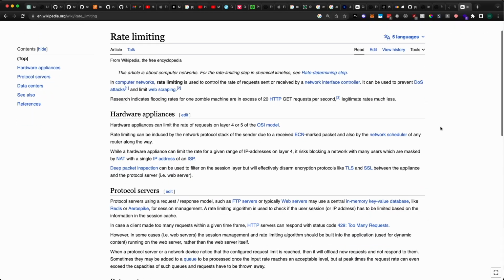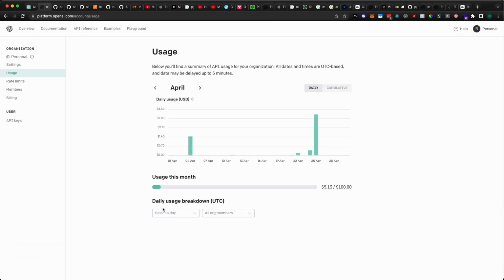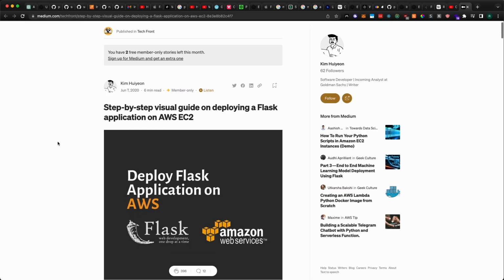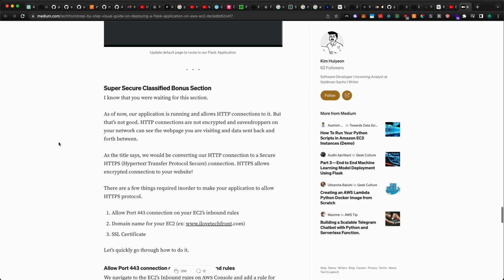Rate limiting is just for the off chance that people actually use Scape GPT, in which case I don't want my OpenAI API usage bill to skyrocket. And so I figured I would set a rate limit of like 20 questions a day and maybe a couple per minute. So I followed a guide on how to set up a simple Flask server using Gunicorn on AWS EC2, and that worked pretty well.